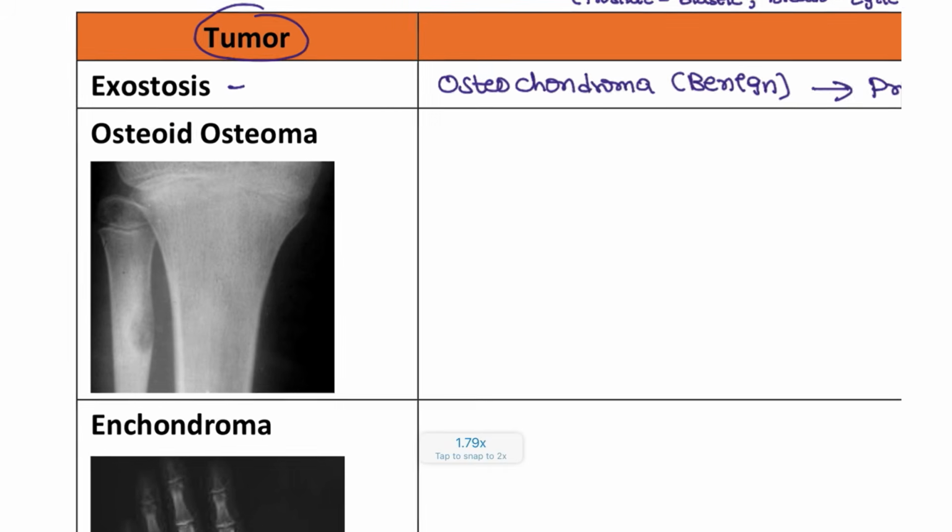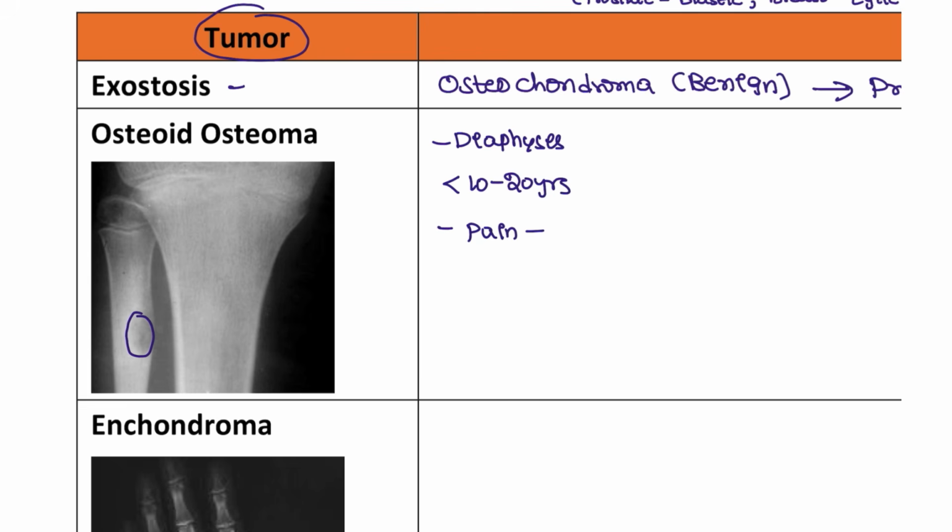Next, coming to the true benign tumor, this is the osteoid osteoma. Where is the most common location, guys? That is seen in the diaphysis of the bone. And if you observe, this is seen in the lower limbs, right? This is seen in the tibia or the fibula, and here is the lesion that you can observe. Usually this is seen in the 10 to 20 years age group, and they have significant pain. This pain will subside with the taking of drugs, that is NSAIDs. When the patient is taking NSAIDs, the pain will be resolved.